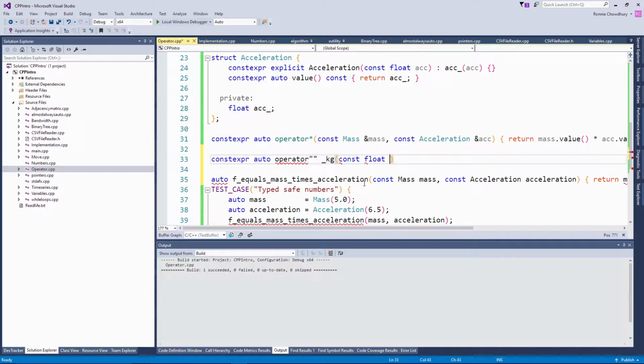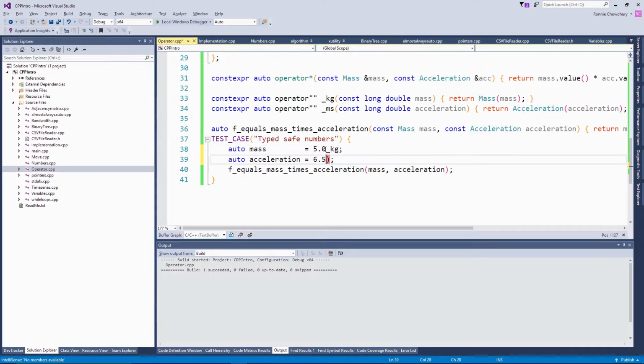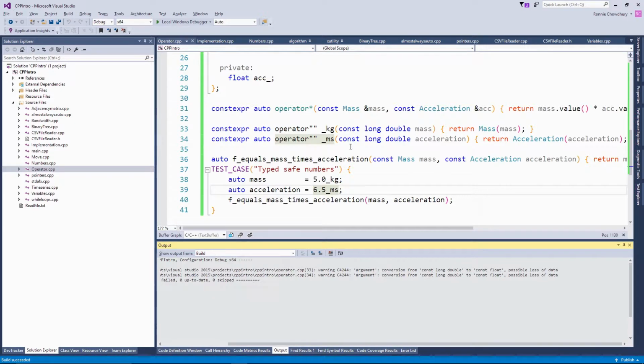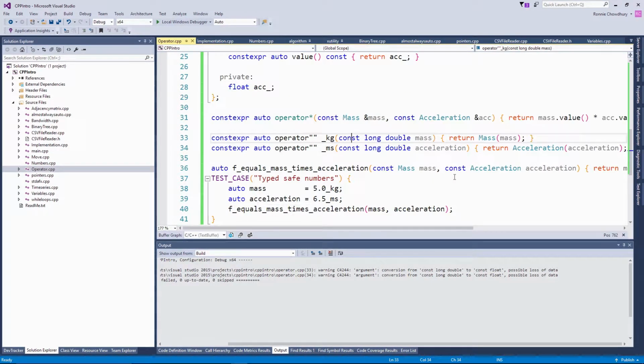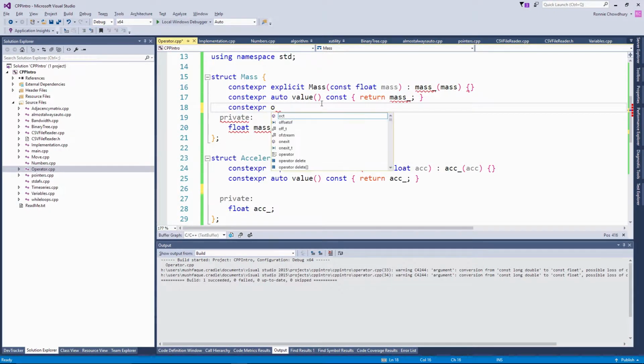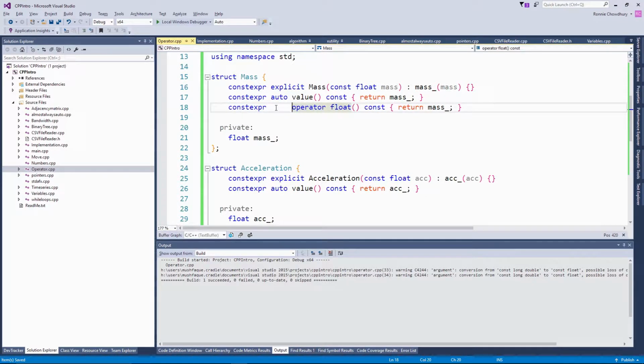And here we come to the interesting bit where we use the operator quote quote. We're going to take something called kg, makes sense for a mass, as of type long double, and convert it into a float and return it. We do the same for acceleration, which takes ms for meters per second and return that. We can also remove the value functions from each of these classes and use operator float instead.